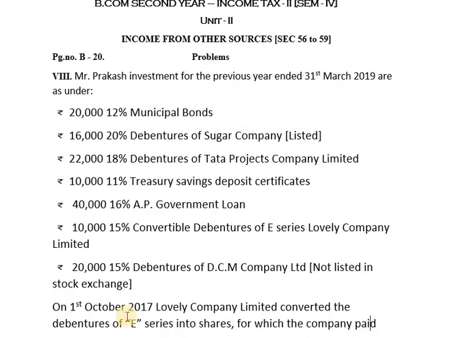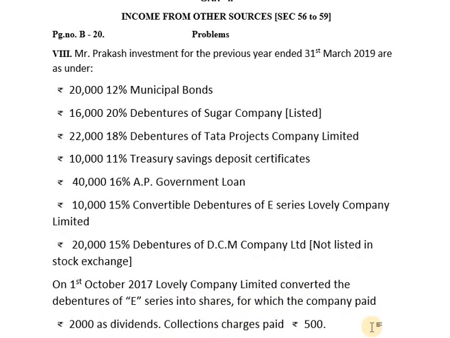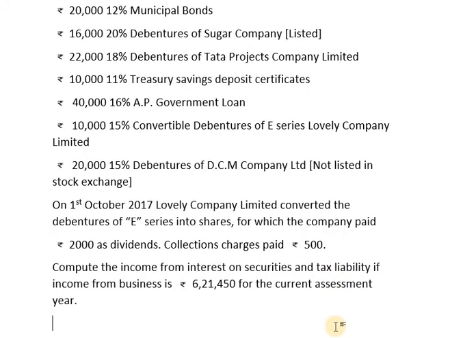On 1st October 2017, Lovely Company Limited converted the debentures of E-Series into shares for which the company paid Rs 2,000 as dividends. Collection charges paid Rs 500. Compute the income from interest on securities and tax liability if income from business is Rs 6,21,450 for the current assessment year.